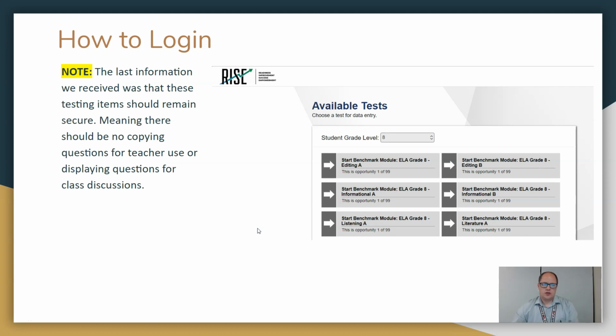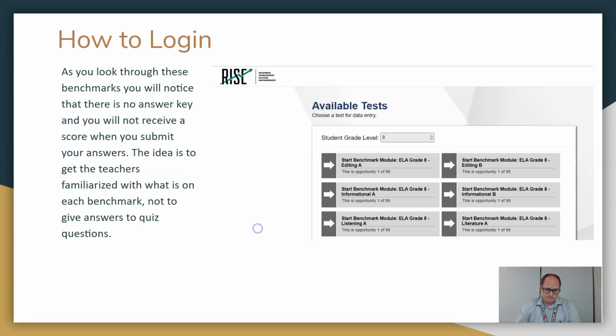Okay, the last information we received was that these testing items should remain secure, meaning there should be no copying of questions for teacher use. Like, I like that question, I'm going to make it my own little quiz. No, we can't do that. And we can't display the questions for class discussions. If anything changes, we'll let you know.